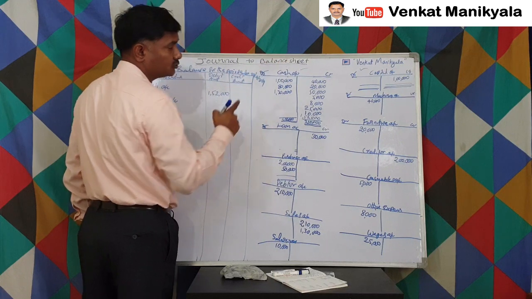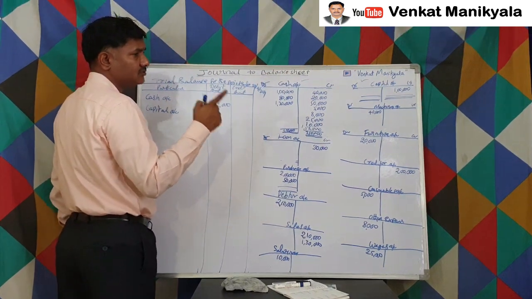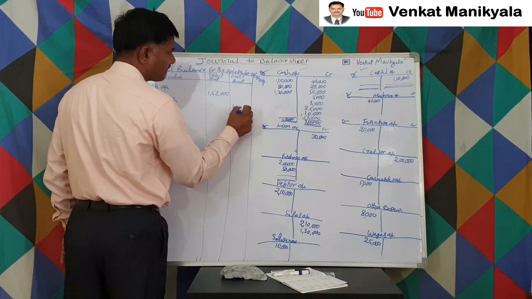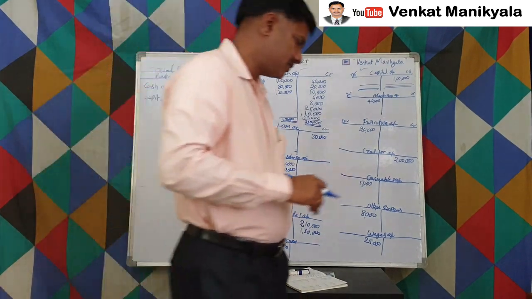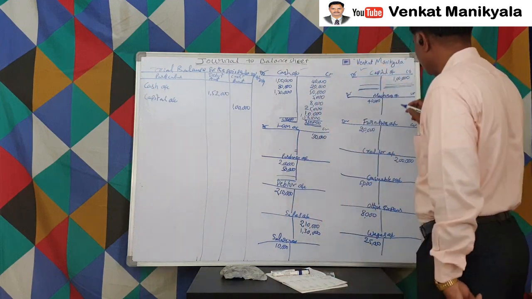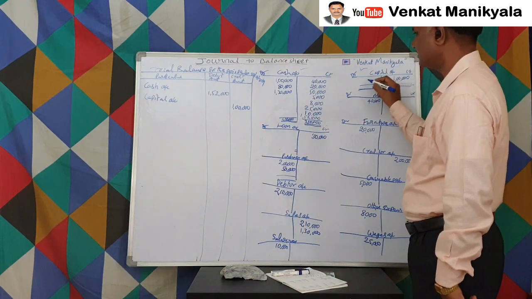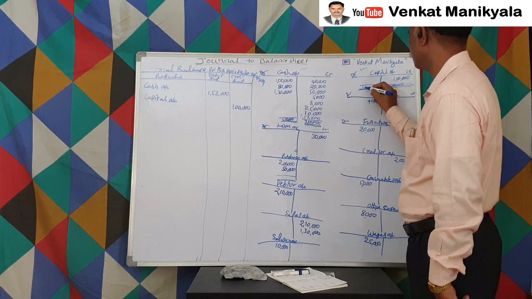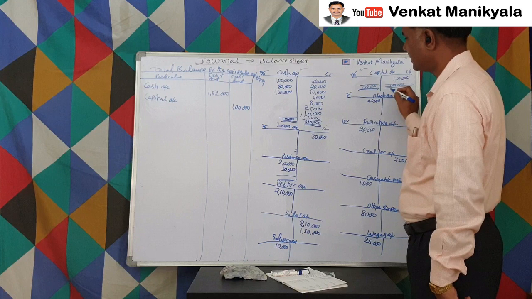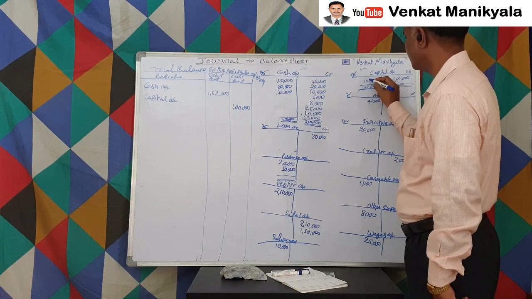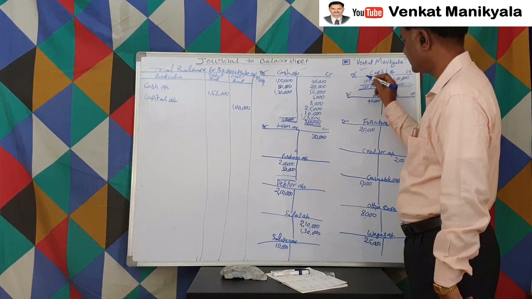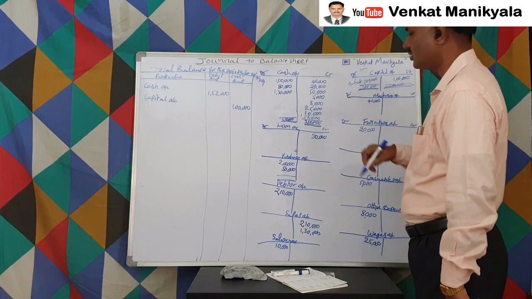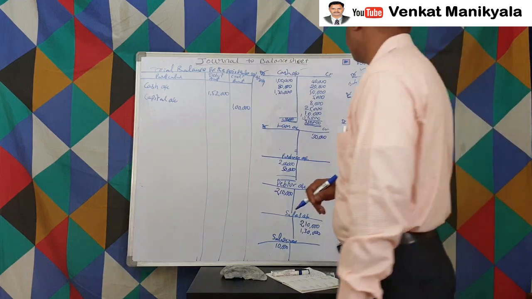It has only a credit balance. Credit balance is 1 lakh. If there is a single item, nothing else there, you have to write 1 lakh on both sides, to equate debit and credit. We write 1 lakh on the debit side as balance carried down, 1 lakh. Like that we are supposed to write.